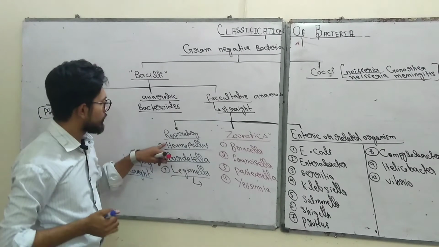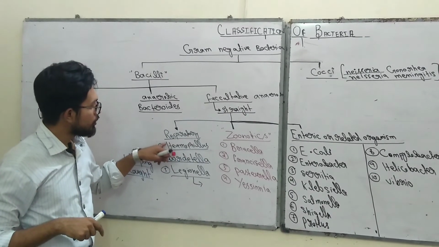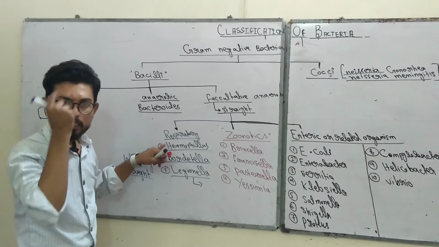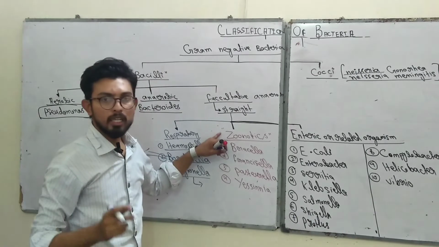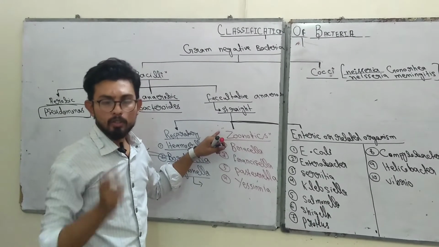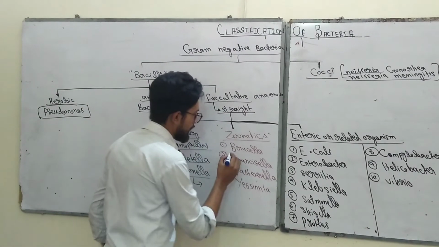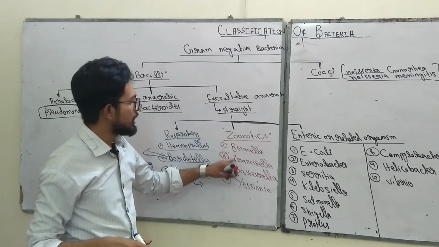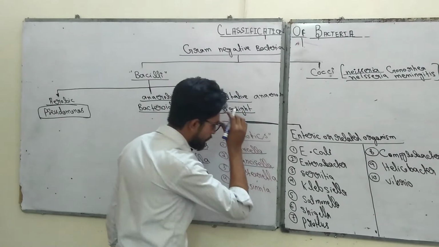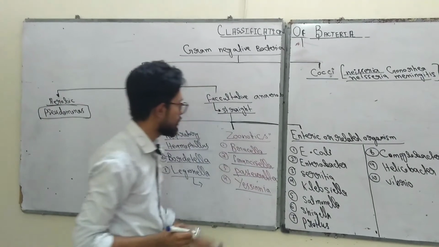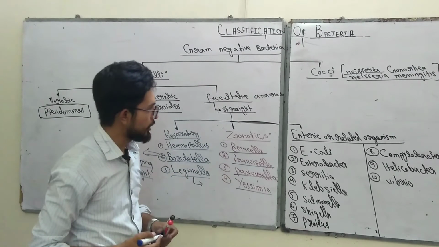And the respiratory organism that also causes other organ diseases is Haemophilus, because Haemophilus not only causes respiratory disorders, it also causes some meningeal disorders. Now, zoonotic origin organisms are those which are transferred from animals, not from human beings, that are only found in animals. This class is less important because it has no medical importance. So Brucella, Francisella, Pasteurella and Yersinia.